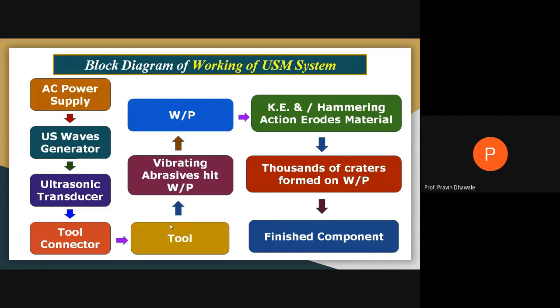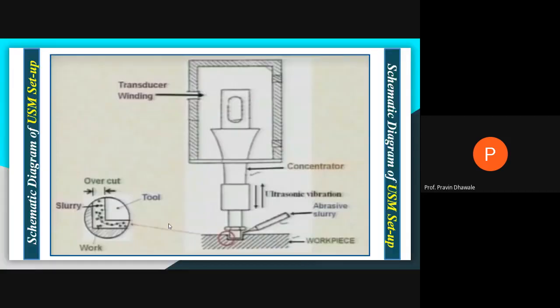As the tool is vibrating, because of hammering action and kinetic energy, the material of the workpiece gets eroded, and thousands of cracks are produced on the surface of the workpiece. In this way, by the action of erosion, by mechanical action only, the material is removed from the surface of the workpiece. This diagram we have already explained in the last lecture.